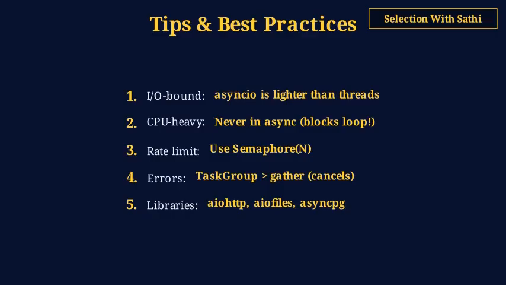Use Semaphore to rate limit concurrent requests and avoid overwhelming servers. Prefer TaskGroup over gather, it cancels on first failure for structured concurrency. Use specialized libraries, aiohttp for HTTP, aiofiles for files, asyncpg for PostgreSQL.